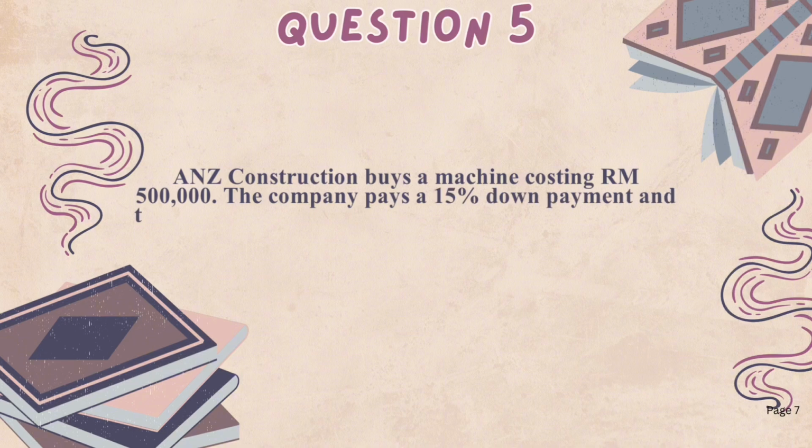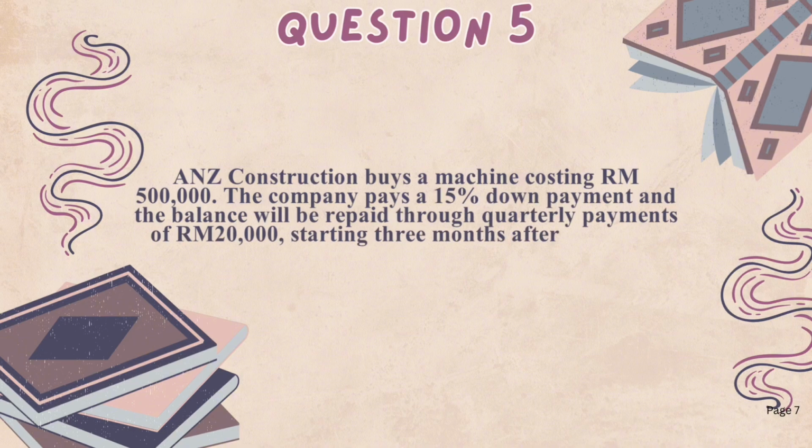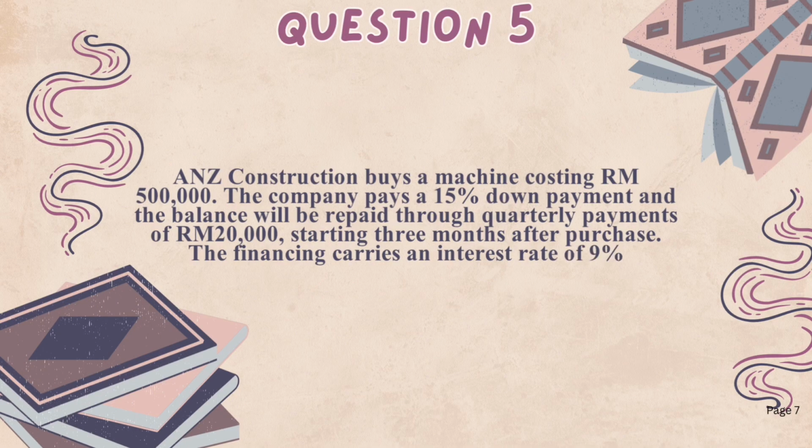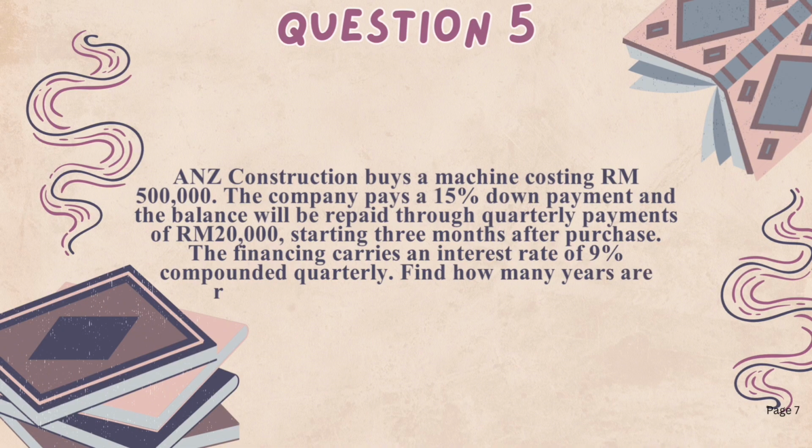A construction company buys a machine costing 500,000 ringgit. The company pays a 15% down payment and the balance will be repaid through quarterly payments of 20,000 ringgit starting 3 months after purchase. The financing carries an interest rate of 9% compounded quarterly. Find how many years are required for the loan to be fully settled.